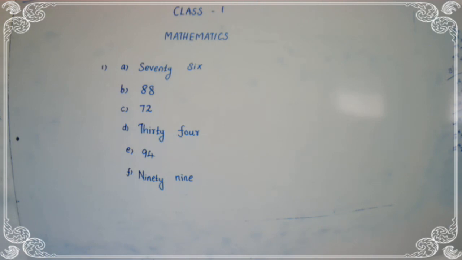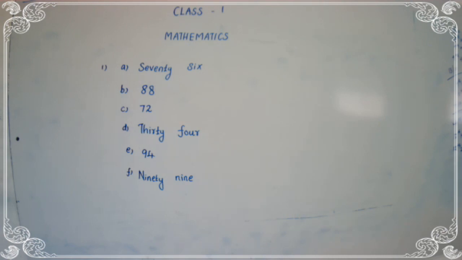We have to write the number in words. The second one, B question, is we have to write the numbers in numerals. The third one answer is 72. We have to write the numeral in the C question.